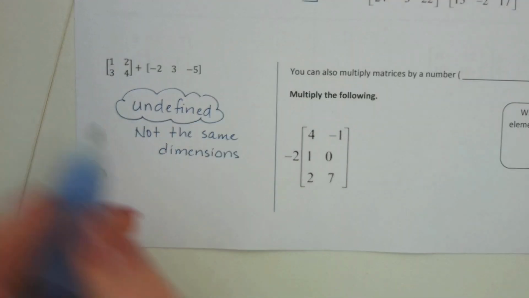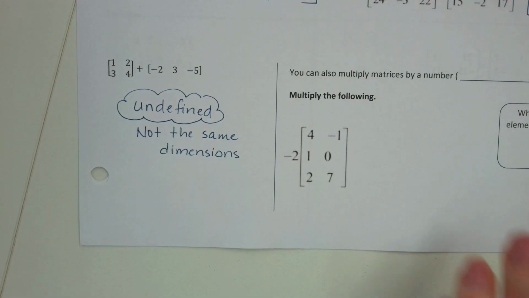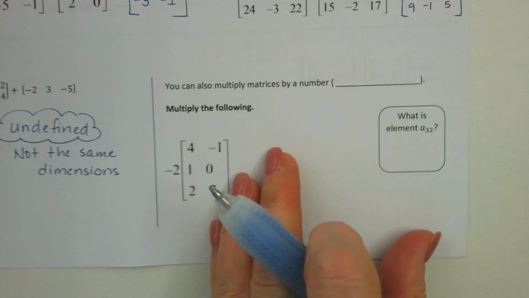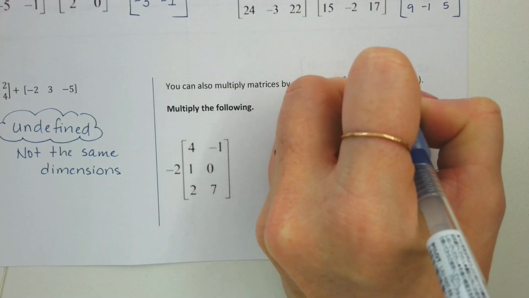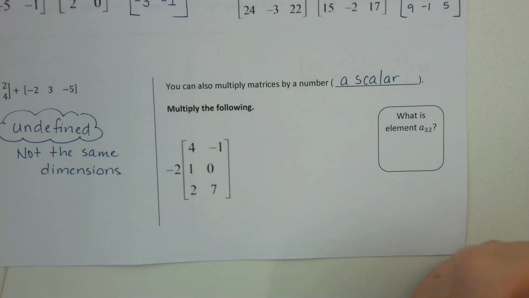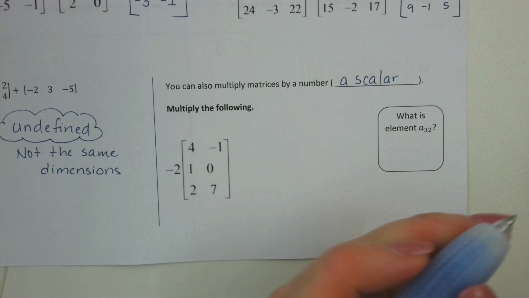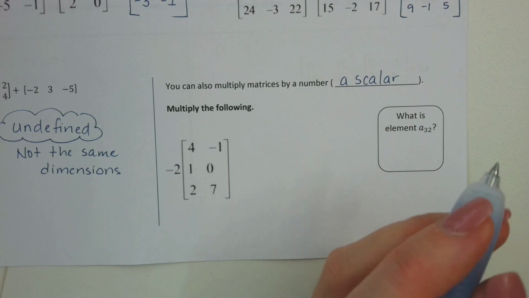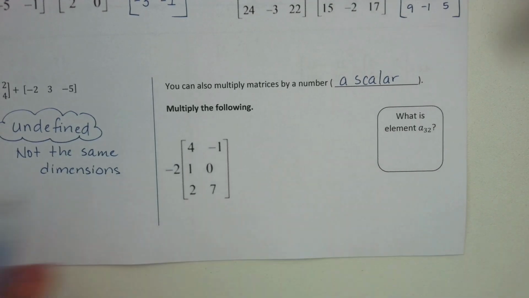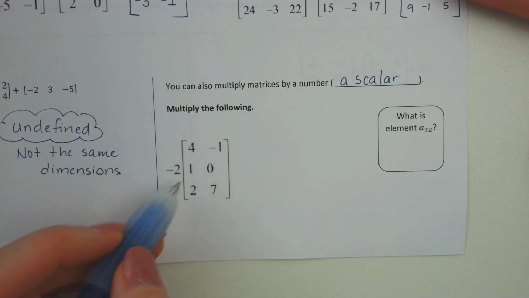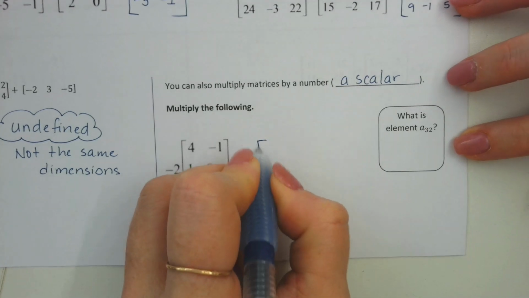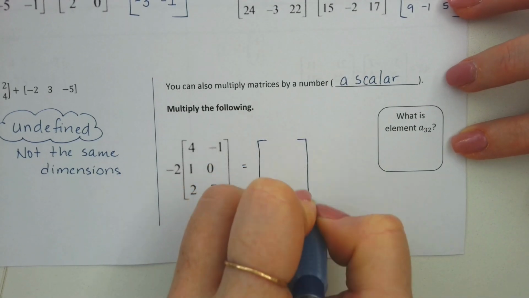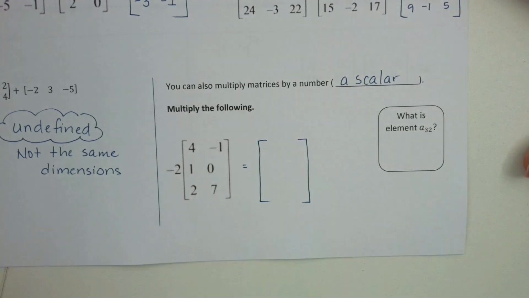Okay, along with adding and subtracting, you can also take a matrix and multiply it by a number. We refer to that number as a scalar. It's just a synonym. A scalar can be positive, negative, a decimal, fraction, whole number, integer. I guess it could technically also be a variable. And it doesn't have to be a specific size. You can multiply a scalar into any size matrix. It's going to create a matrix that is also the same size. So my new matrix will be still a 3 by 2.